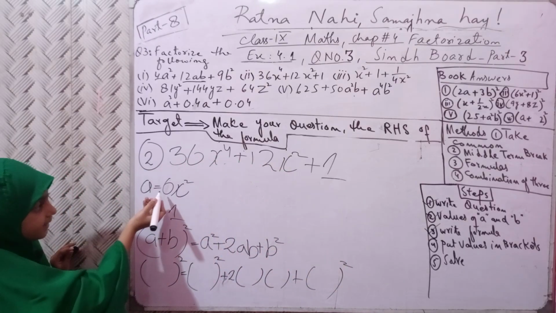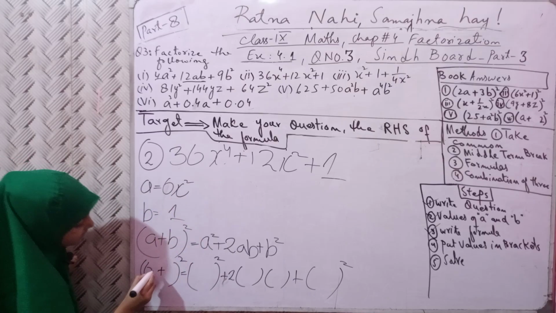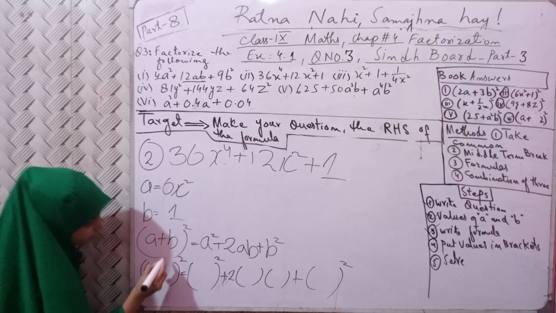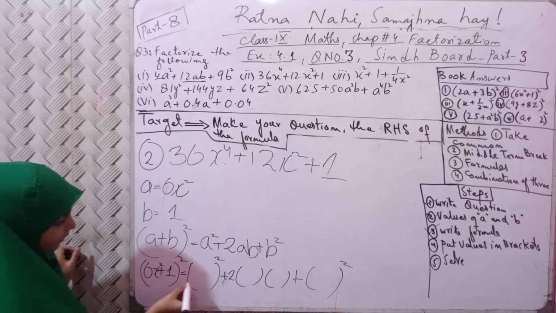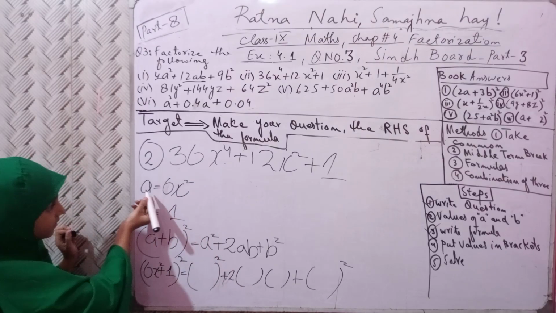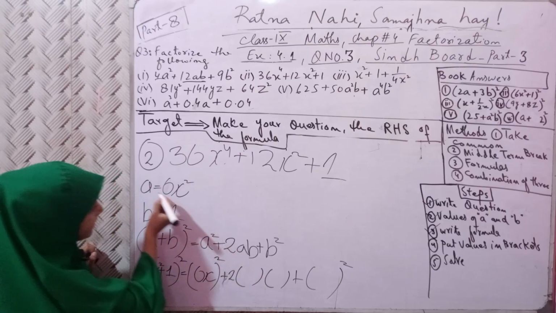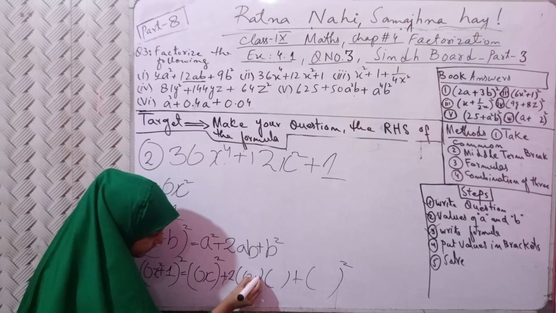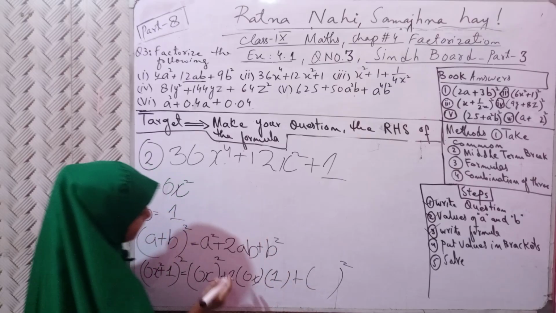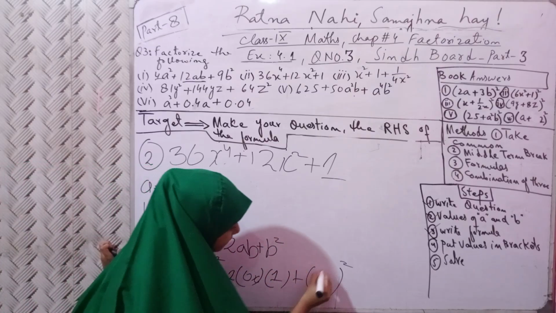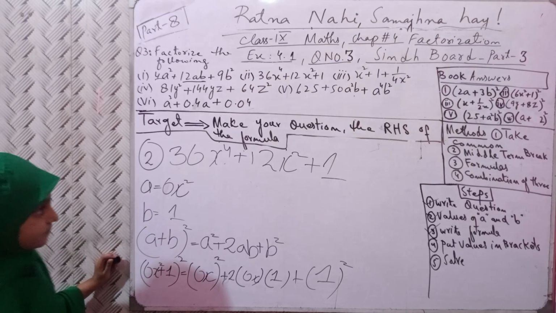A is 6x square. B, 1 will become here. Second, a square, 6x square. 2A, 6x square. B, 1. B, 1. Now let's multiply.